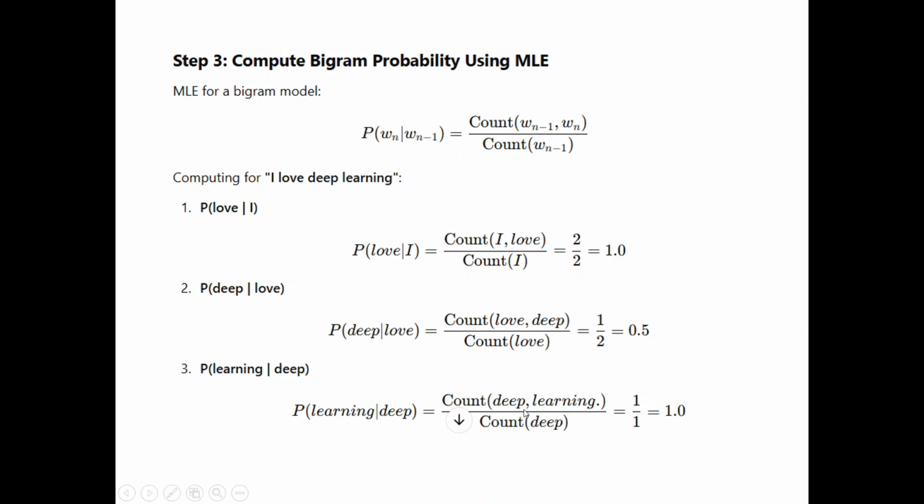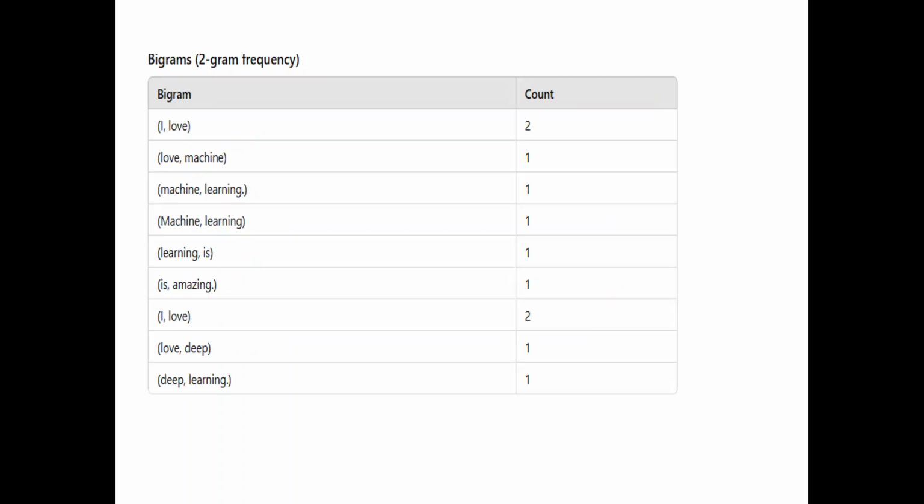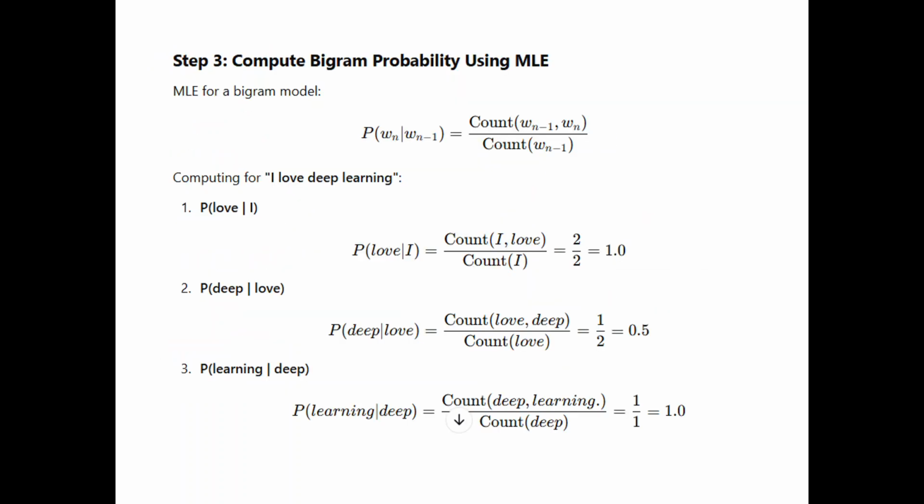So we write the probability of learning given deep. P(learning given deep) equals the count of deep comma learning divided by the count of deep. In the bigram table, "deep learning" is repeated one time, and deep occurs 1 time. Therefore 1 divided by 1 is the probability.